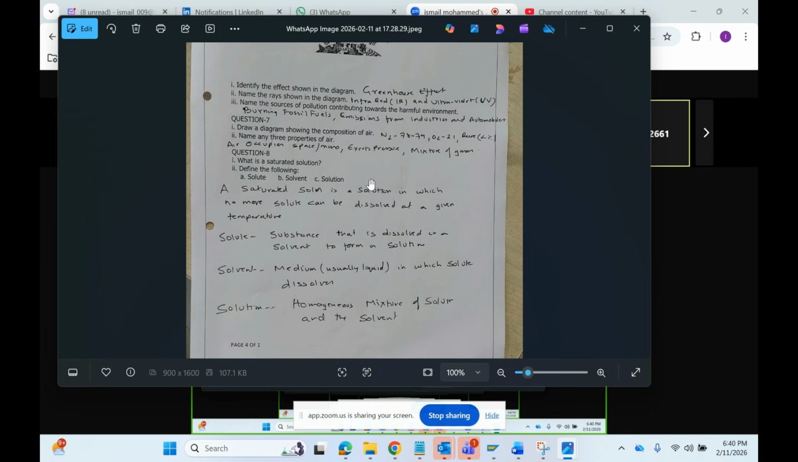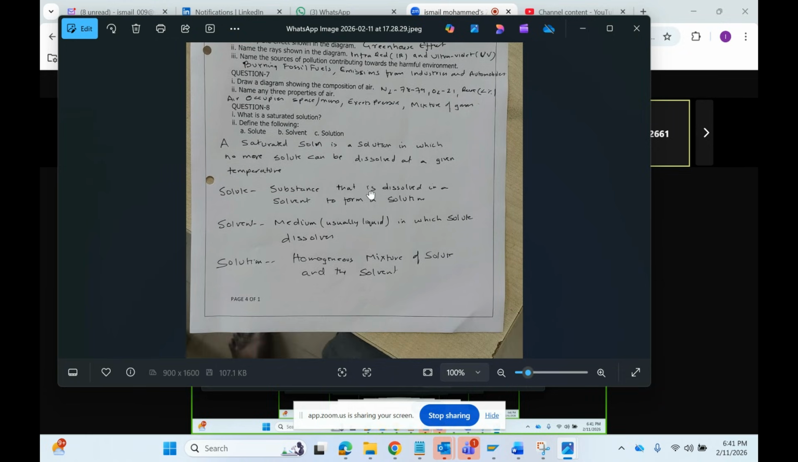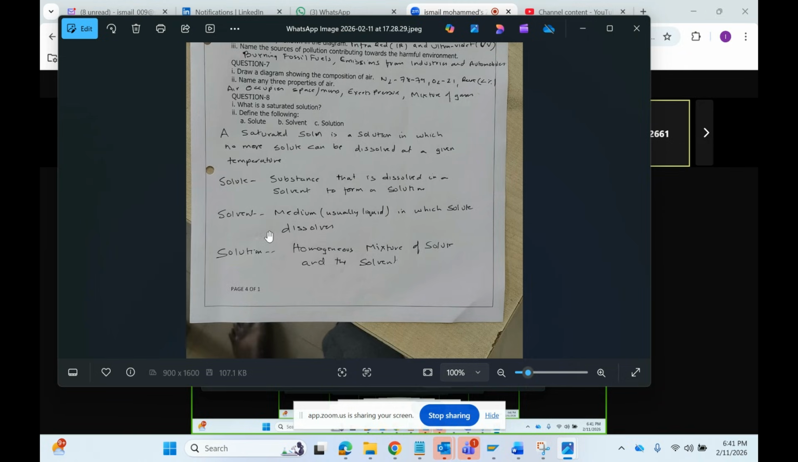Composition of air. You have to draw a circle diagram which shows that N2 is 78 to 79%, O2 is 21%, and the other rare gases are less than 1%. Next one. Three properties of air: air occupies space, air has mass, air exerts pressure, and air is a mixture of gases. Saturated solution, these are all the answers.